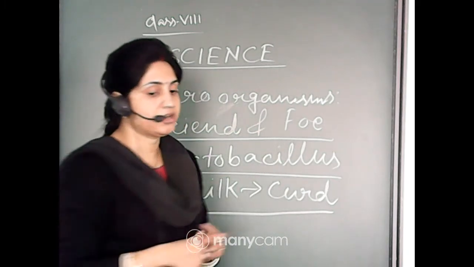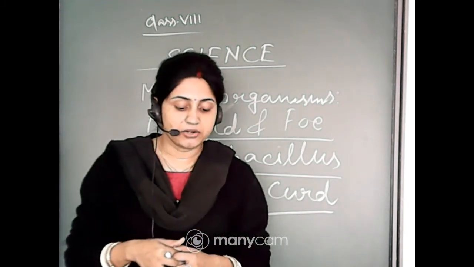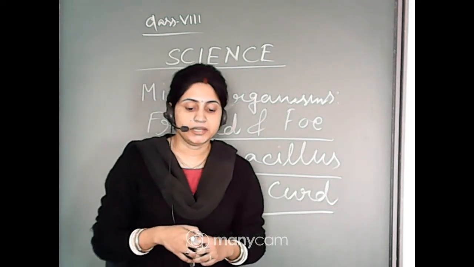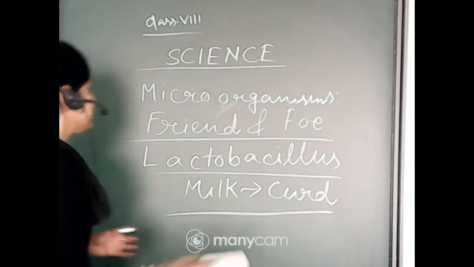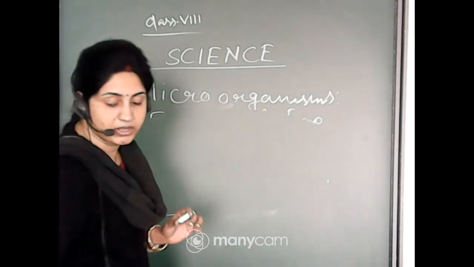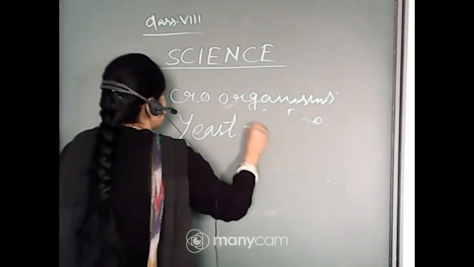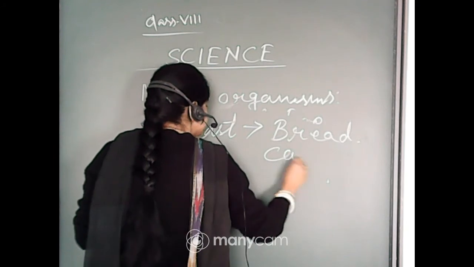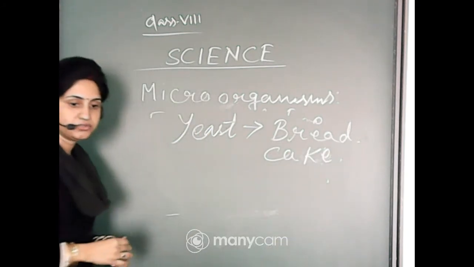Commercial use of microorganisms. Commercial means some economic benefit occurs. How do they do that? Microorganisms are used for the large scale production of alcohol, wine and acetic acid. Okay, that is vinegar. So what is another name of acetic acid? Vinegar. What is the function of yeast, or how is yeast useful to us? It helps to make bread, cake, pastry, all these things.